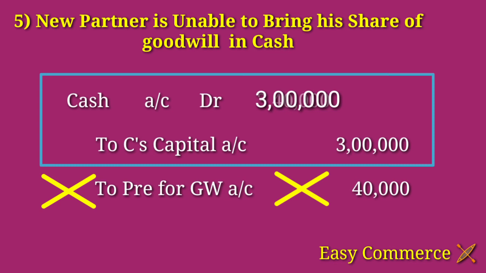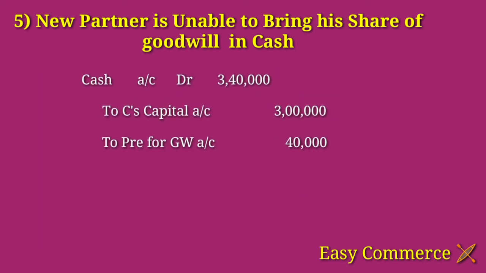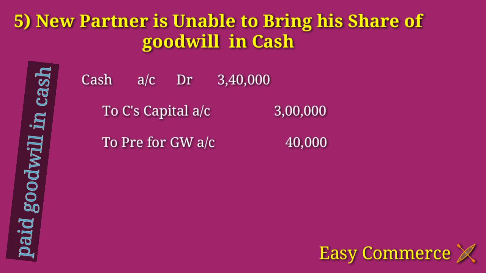So anyhow, the sacrificing partner should get their compensation amount from the new partner. We are following the same example. So we know if the new partner paid his share of goodwill as cash, that time we are recording two journal entries. First one is cash account debtor 3,40,000 to capital account 3 lakh, to premium for goodwill account 40,000 if he paid the goodwill as cash. Then we pass one more journal entry related with the distribution of premium for goodwill into all the partners' capital account in their sacrificing ratio.